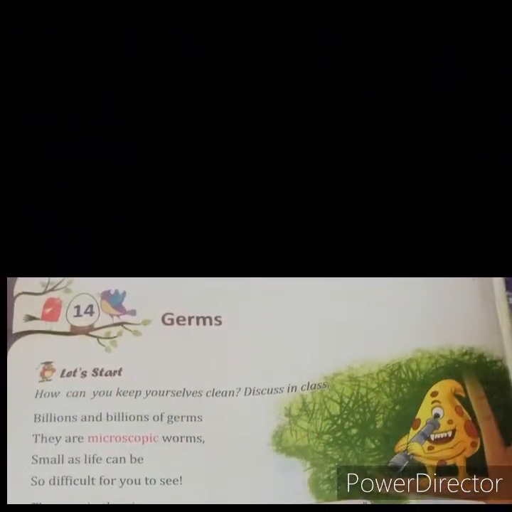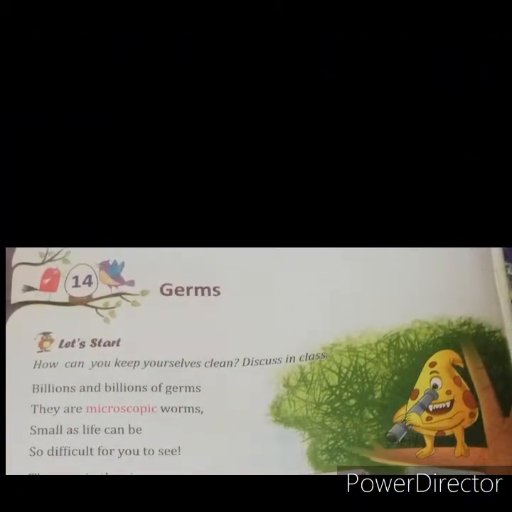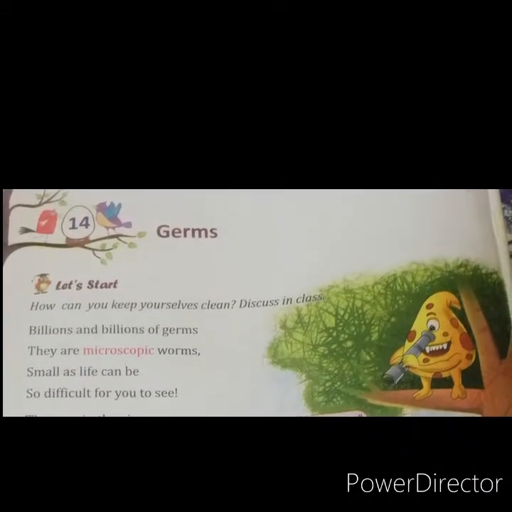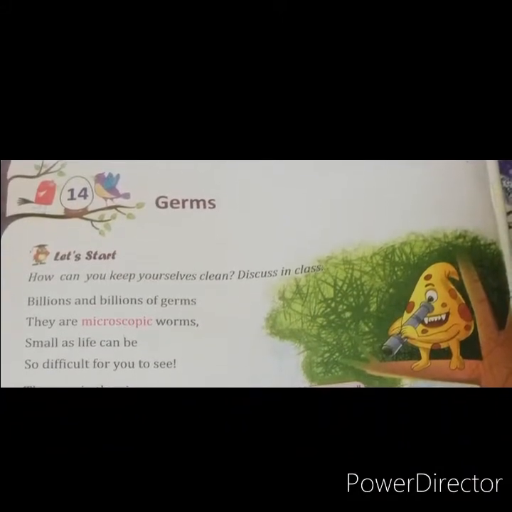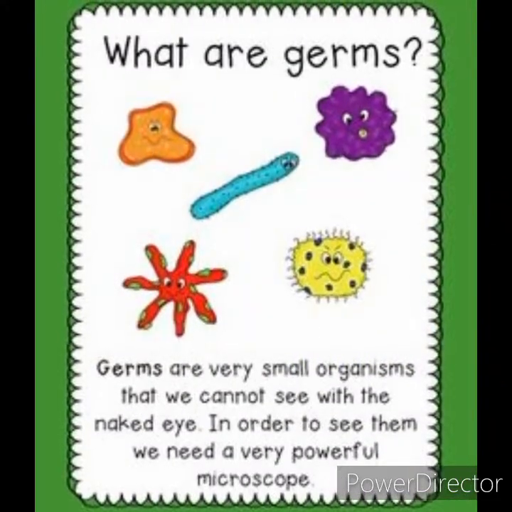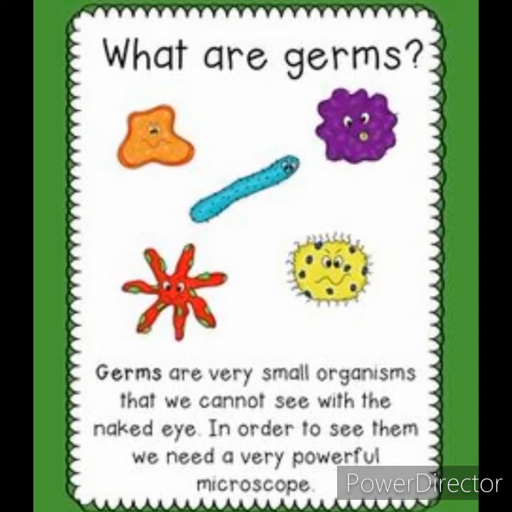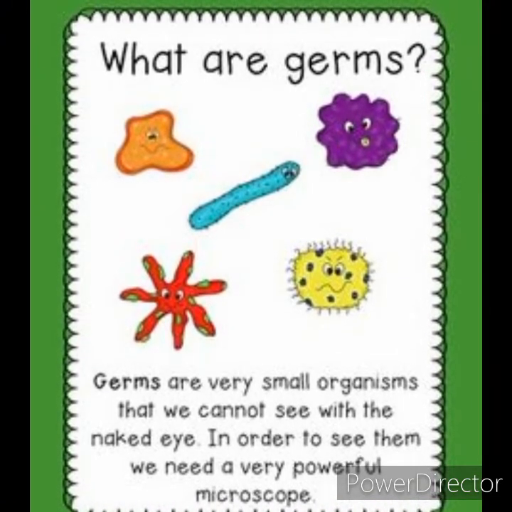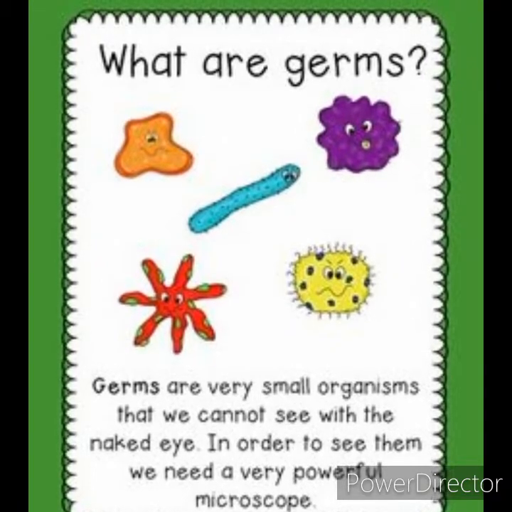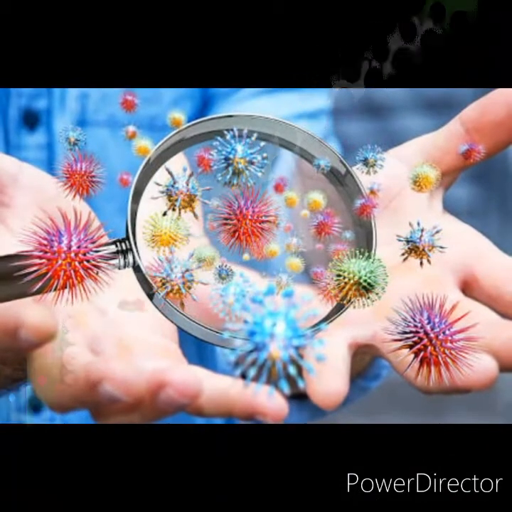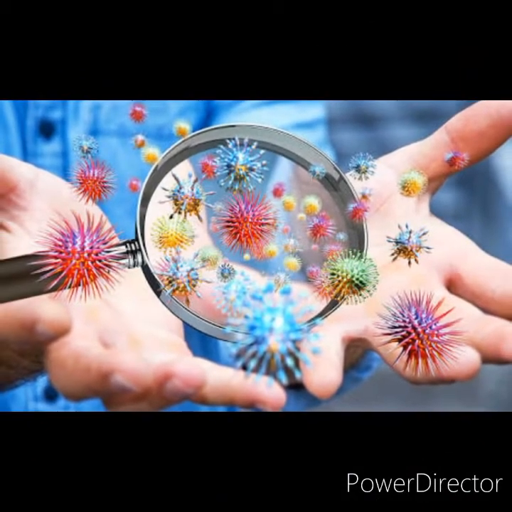Dear students, the first stanza of the poem explains what are germs. Germs क्या होते हैं? Germs are microscopic worms. That means germs are tiny worms which cannot be seen. It is very difficult to see these tiny worms.